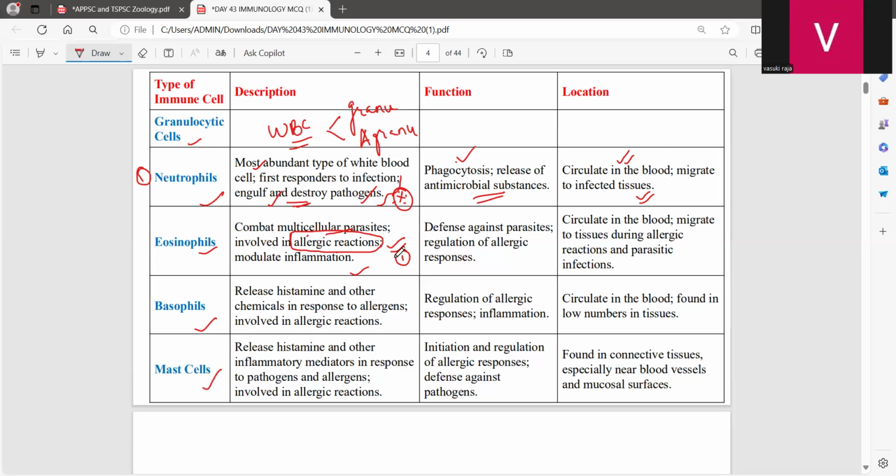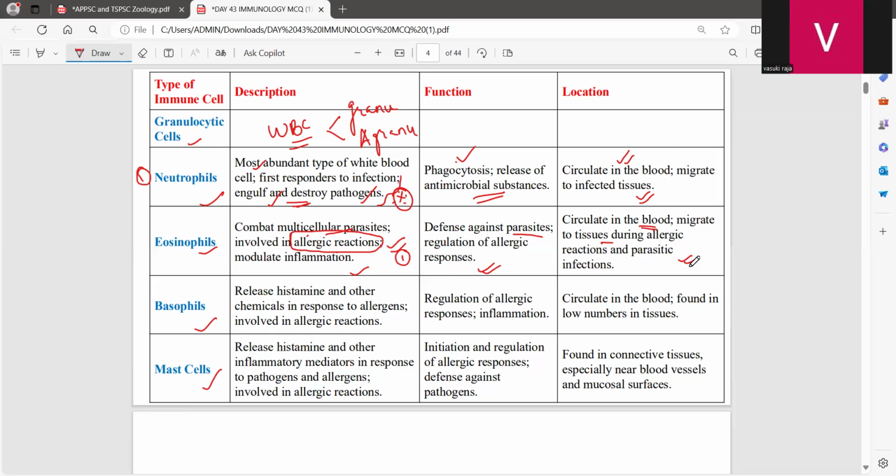Okay, and what will be their function? Defense against the parasites, regulation of allergic response. So this will be an important thing when it comes to the eosinophils. And where will be their location? Once again, it is circulating in the blood and migrating to tissues due to their allergic reactions.